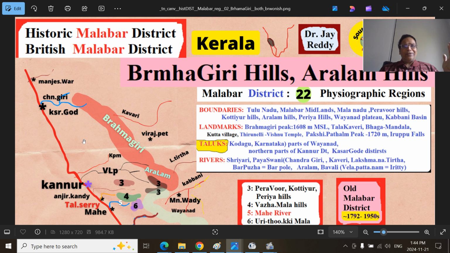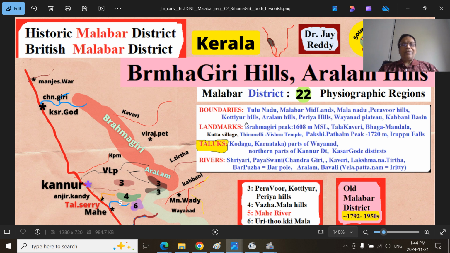Midlands will be between 10 to 100 meters or so. Then the Malnadu region or Malenadu region, that is essentially Sahyadri mountains. Even Brahmagiris are also parts of Malenadu, but we are extending broader, Gundulpet and all those Malnadu regions. That is the greeny wooded area, the name given in the Karnataka area. Then Peravuru Mountains, number 3. That is east of the Mattannur International Airport, also called Kannur International Airport.